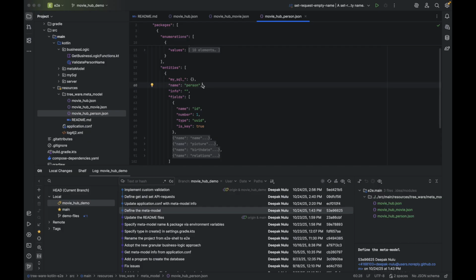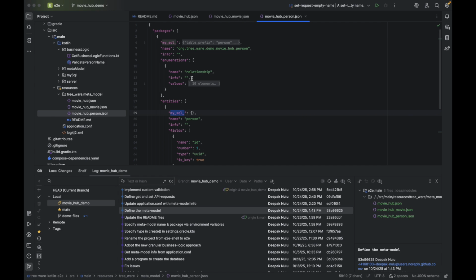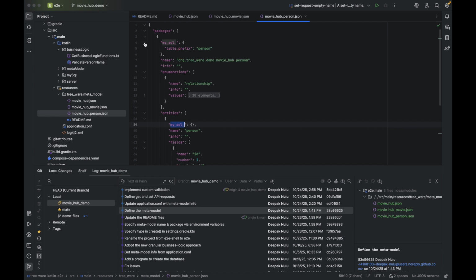When targeting MySQL, you also need to define this auxiliary data. It helps you define overrides. For example, over here, we specify a table prefix. Tree-Ware tries to use the package name automatically as a table prefix, but as you can see, this is too long to be used as a table prefix, and so you can override it with a shorter name. There is validation in place that will tell you if the table prefix needs to be overridden or not.